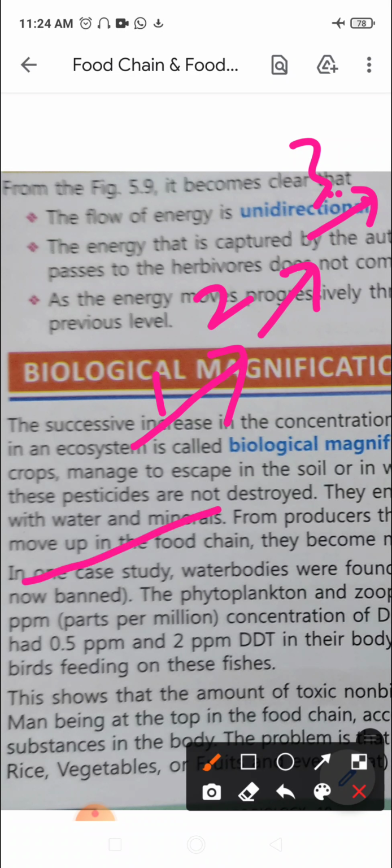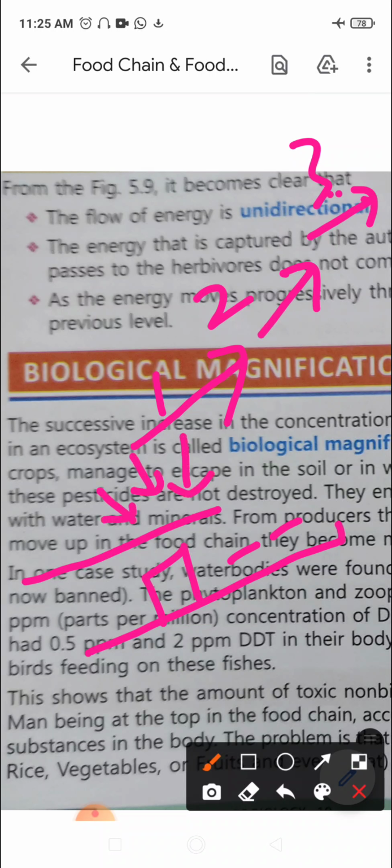So it goes on accumulating in our body, and in our lifetime we just don't feed on only one kind of food item. There are so many others of the same kind. Every day we need food, and every day you can see that the quantity of these non-biodegradable substances or chemicals will go on increasing in our body. So this increase, right, is known as biological magnification.